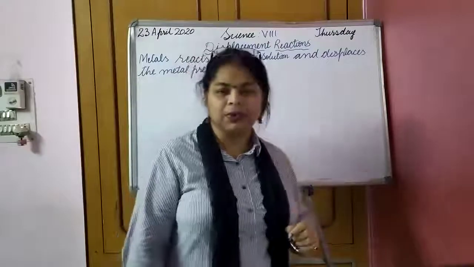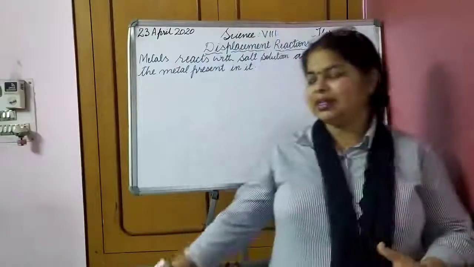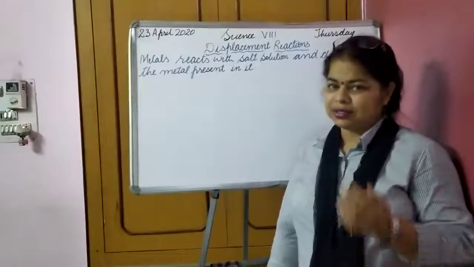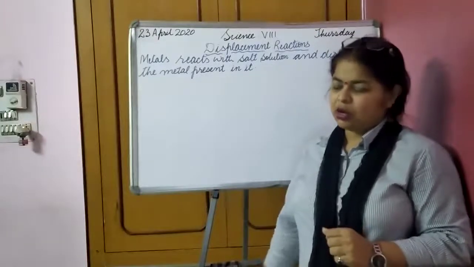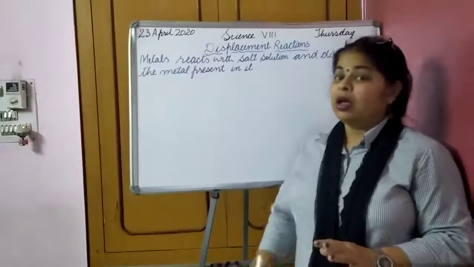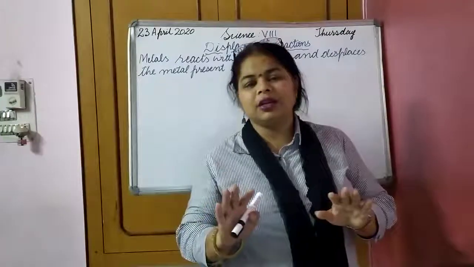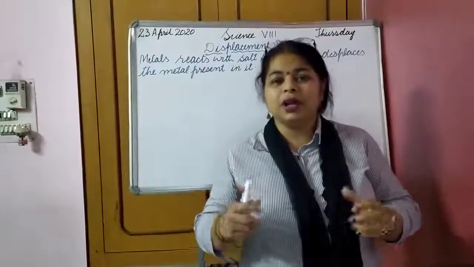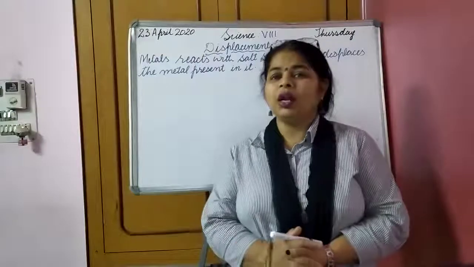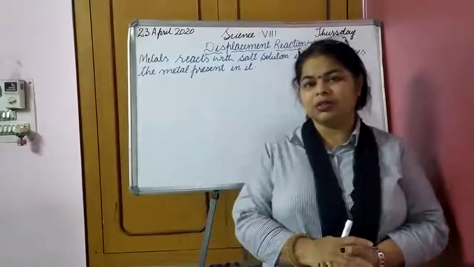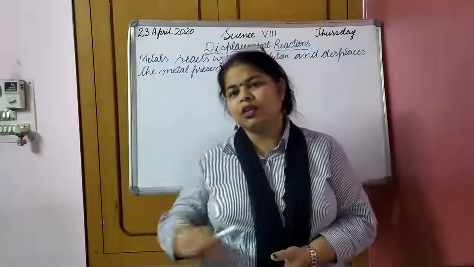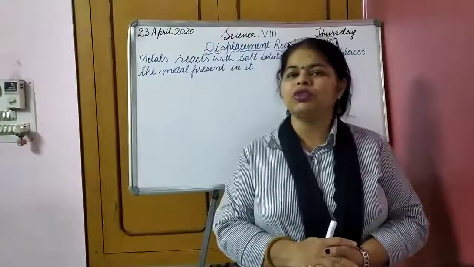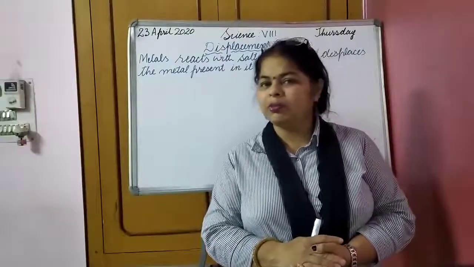Let us take an example. Two people are sitting together on a desk and bench, on a seat. One of them is quite moderate and one of them is quite hyper in nature. Another, a third person comes and says to that moderate one, you get up from here, I am going to sit here. So what will happen?